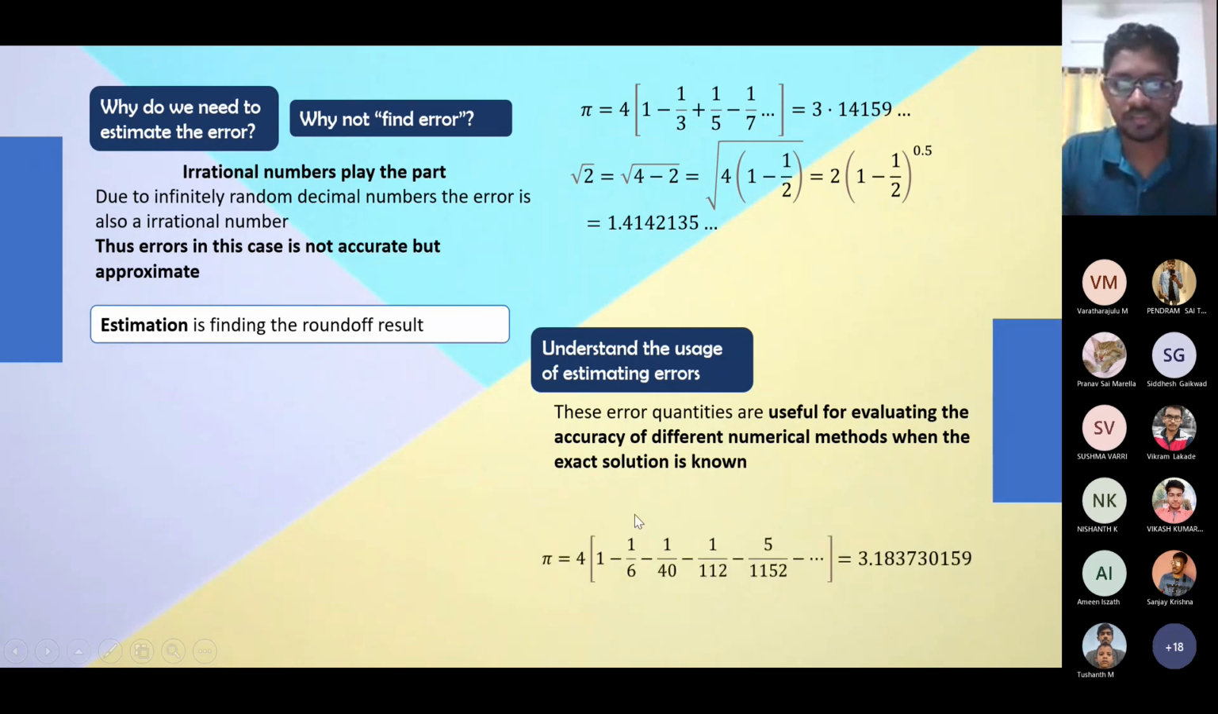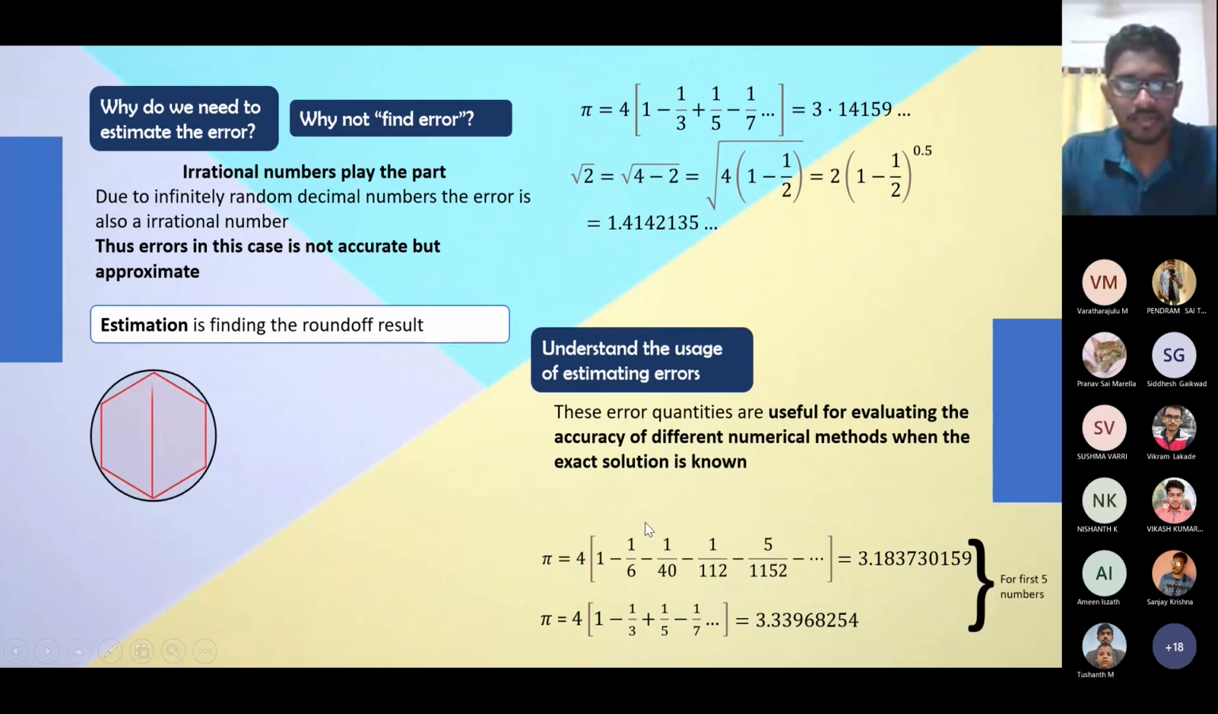So we have these pi values. We did two methods for finding the value of pi, and these two methods give two different results when truncated. So some methods will be more efficient than the others. That is the usage of errors. If you find the error for this method and it has more error compared to this method, then this method is more efficient.